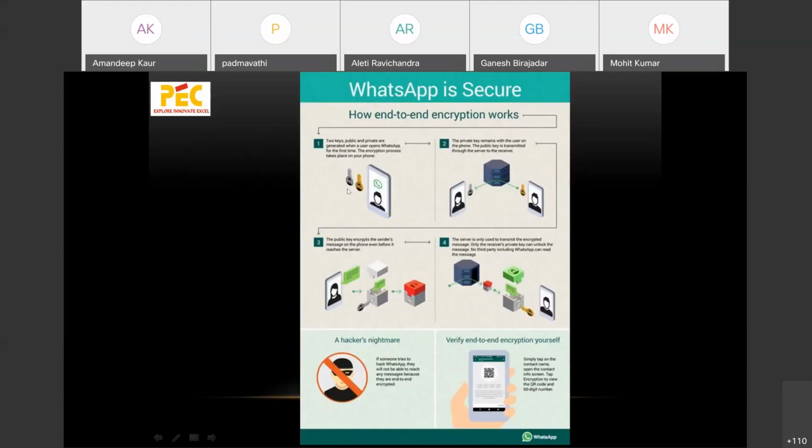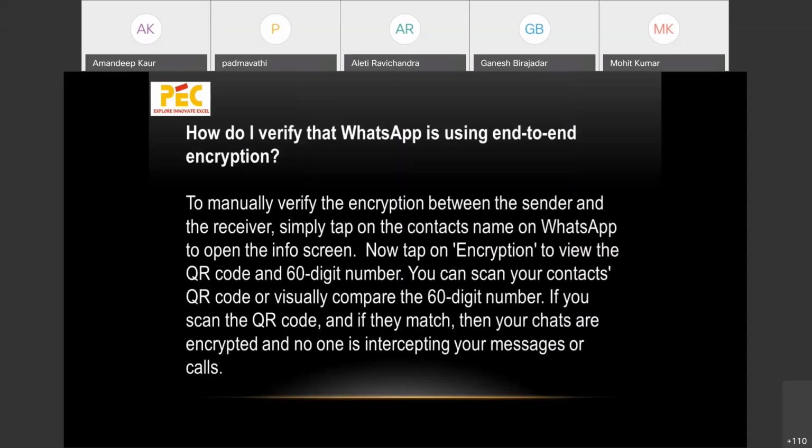So two keys are generated, public and private, and the encryption process takes place on your phone itself, and then this is transmitted through the server to the receiver. The public key is used to encrypt the sender's message, and the server is only used to transmit the encrypted message. So it is unlocked on the phone of the other person only. This is the end-to-end encryption that is being used nowadays.